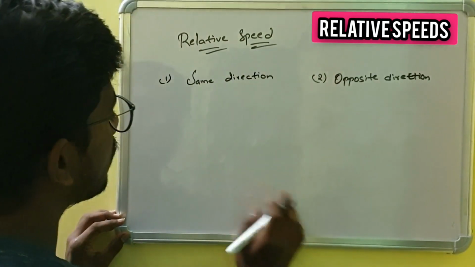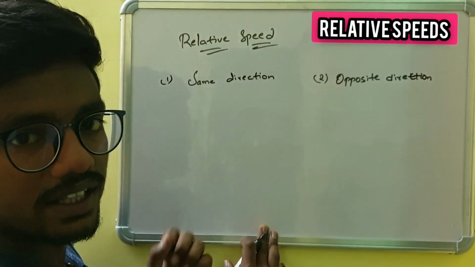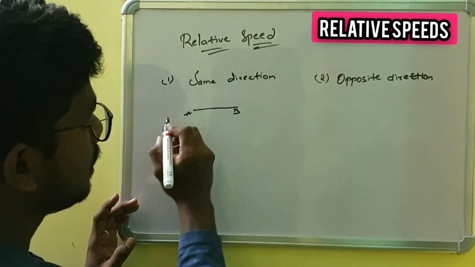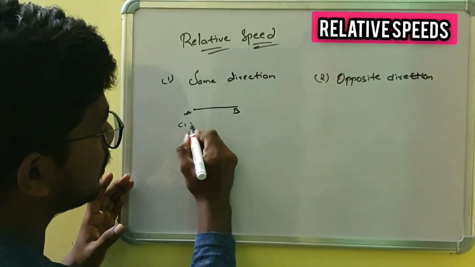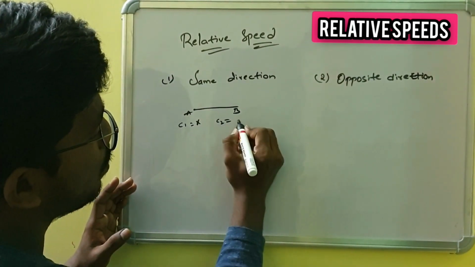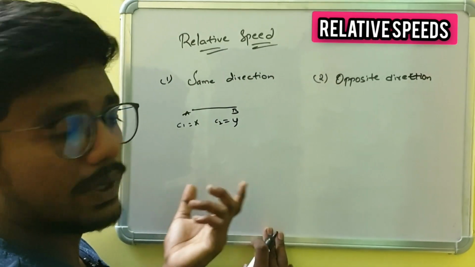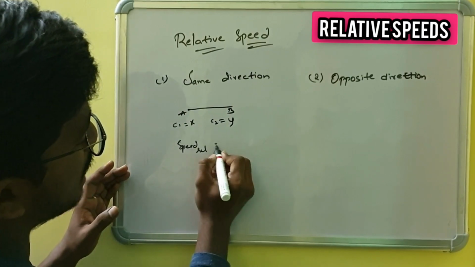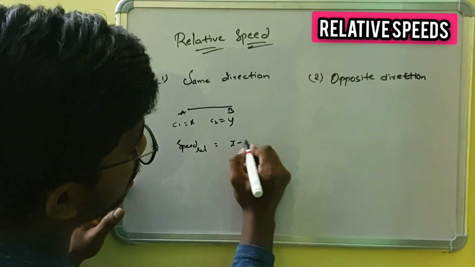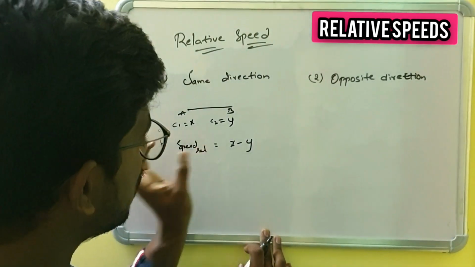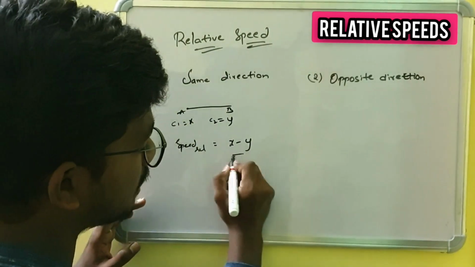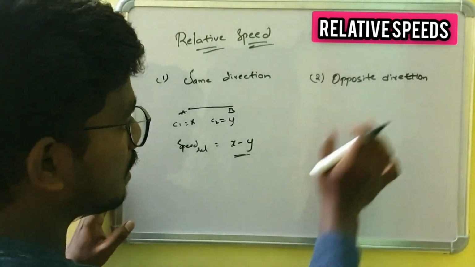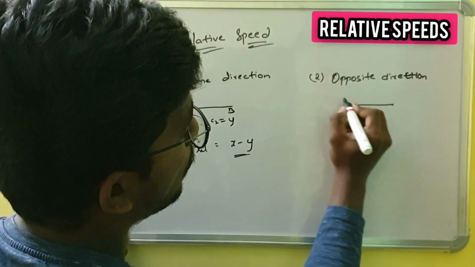Let us take two cars moving in the same direction from point A to point B. Let the speed of car 1 be x and the speed of car 2 be y. Then the relative speed of those two cars is x minus y. As the two cars are moving in the same direction, the speeds must be subtracted to obtain the relative speed.